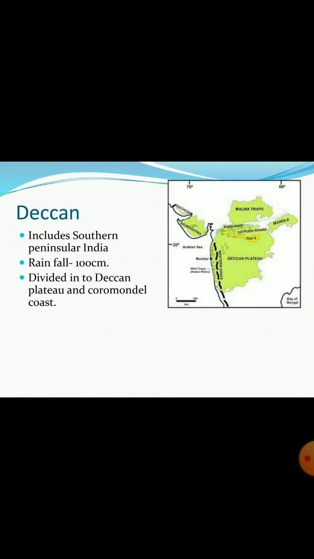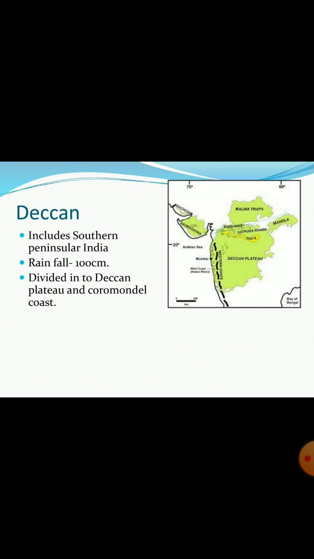The next one is Deccan. The Deccan includes Andhra Pradesh, Tamil Nadu, Karnataka, and some southern parts of Gujarat, Madhya Pradesh, Bihar, and Orissa. The rain is very low, about 100 centimeter, and uneven.